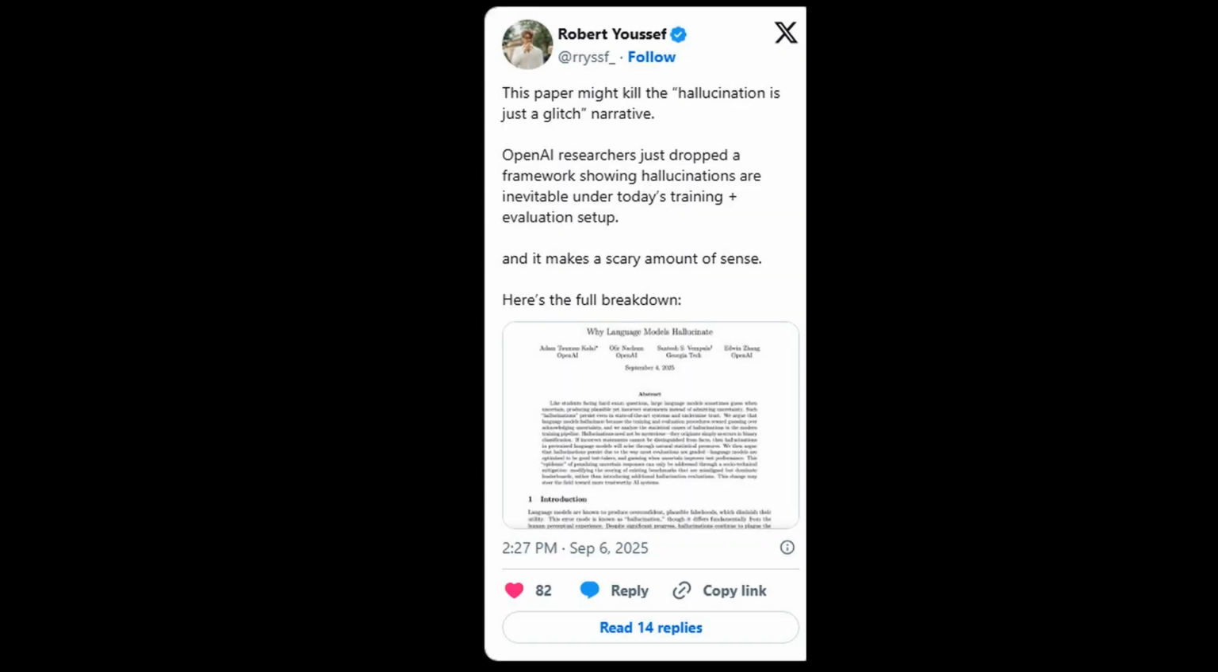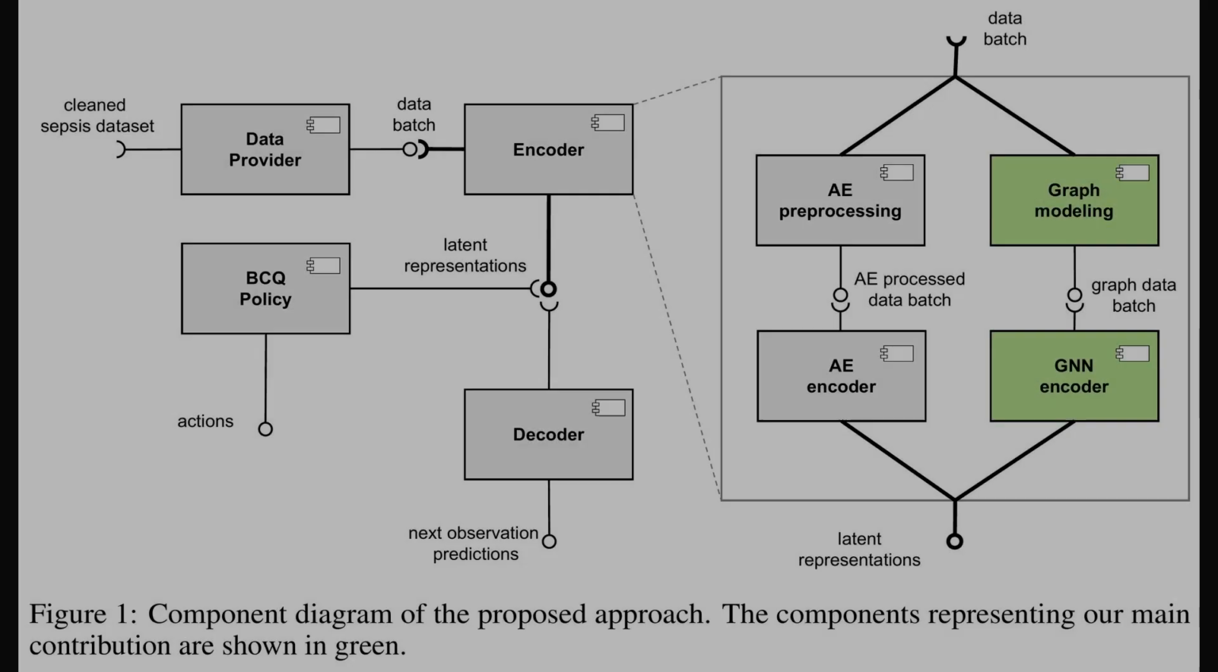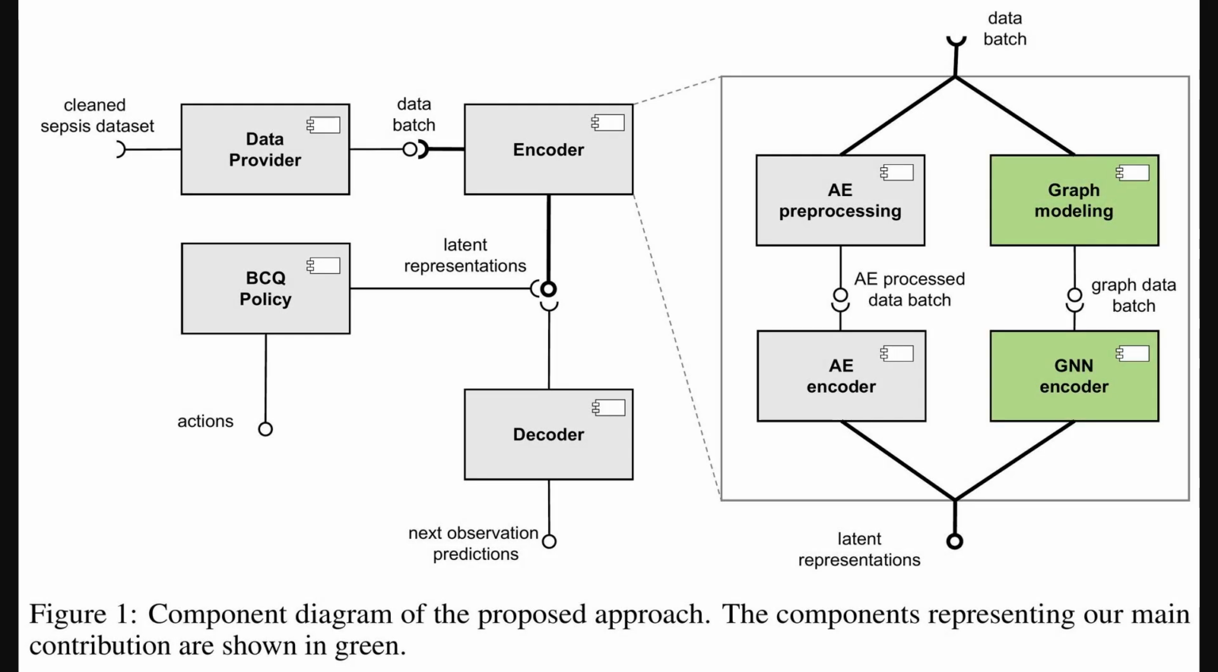On X, reactions focus on method over message. Commenters praise the clean separation between representation learning and policy learning. Note GraphSAGE's stronger policy value despite slower training, and caution that better reconstruction can mislead downstream rewards. Engagement appears modest.